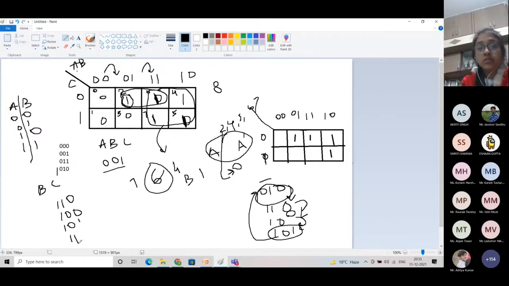Okay. So you can clearly see there is a change of 1 bit from this to this. There is a change of 1 bit from this to this. There is a change of 1 bit from this to this. And there is a change of 1 bit from this to this. That is why we can form this group and we can't form this group of 4. Clear?